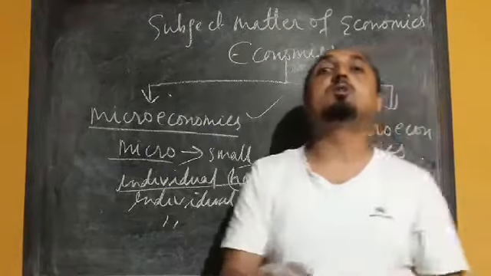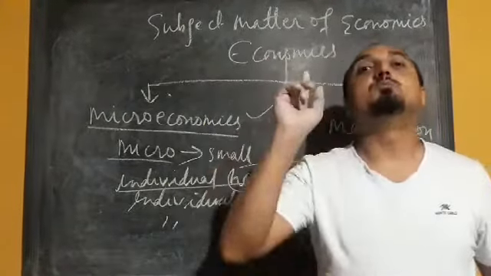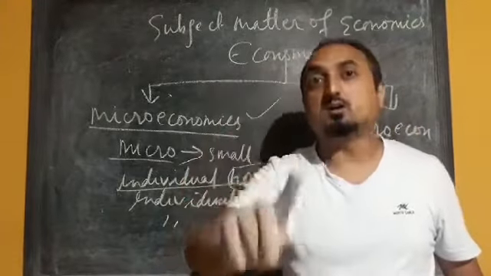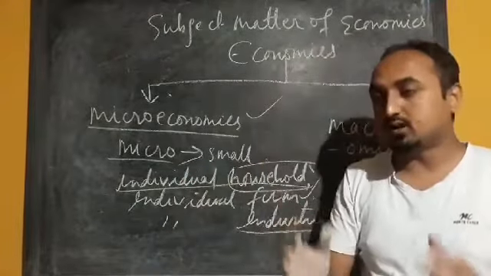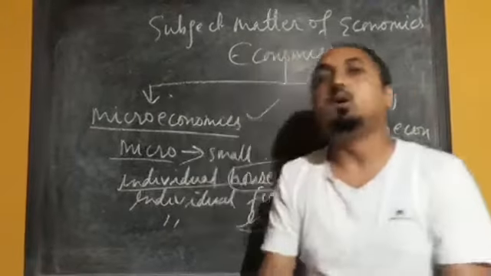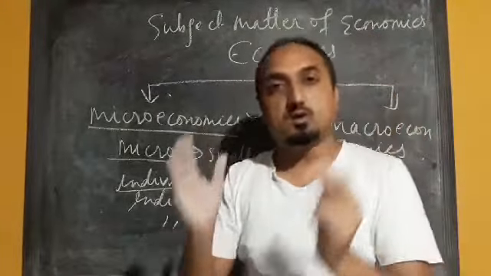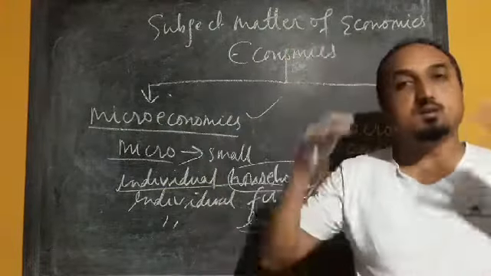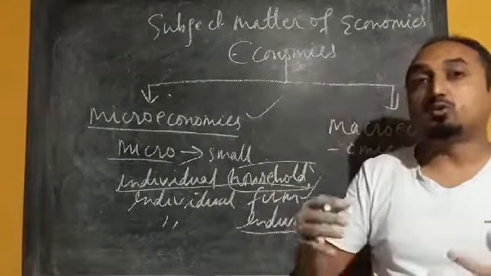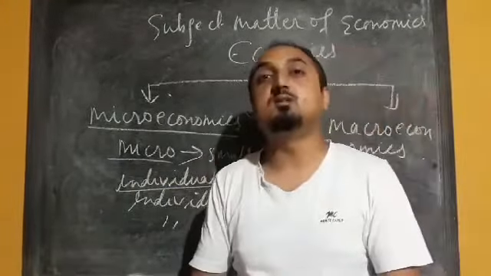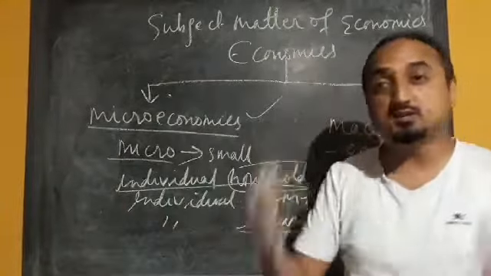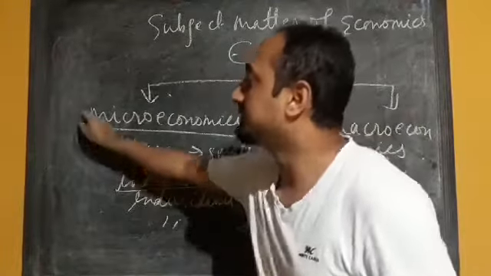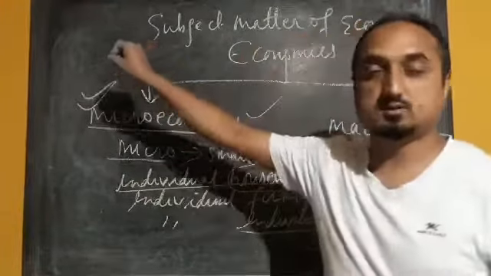Microeconomics is the study of small economic units. How individual households, farms and industries take their economic decisions, and how much they spend on various goods and services to maximize their satisfaction, are all part of microeconomics.